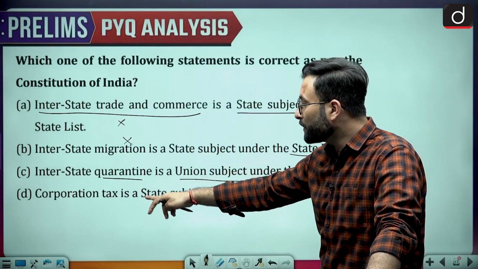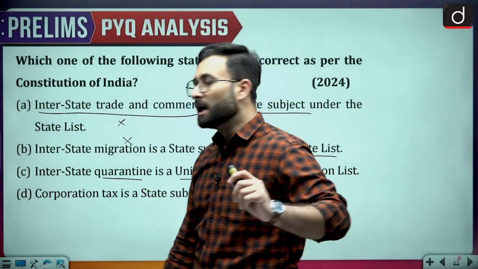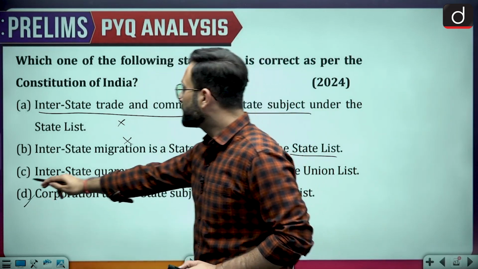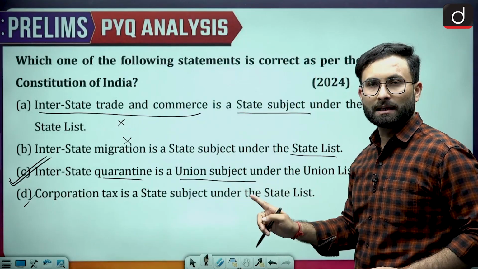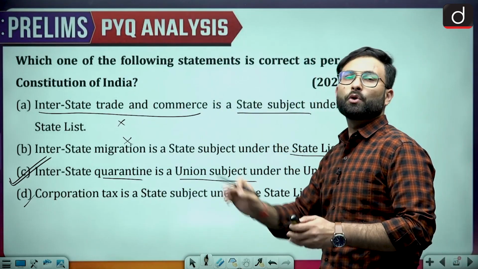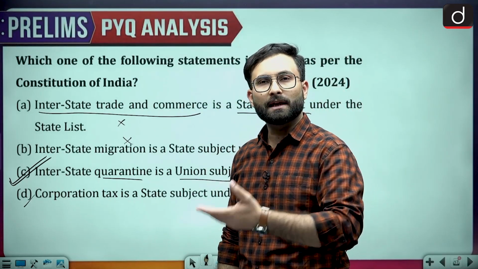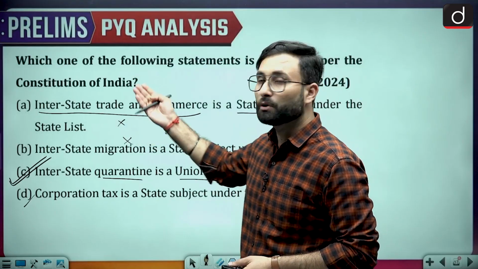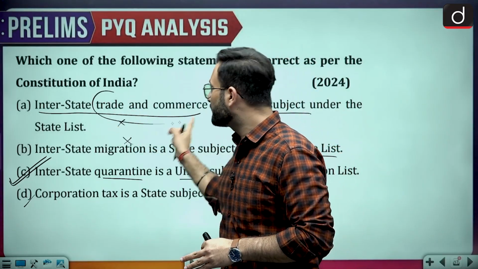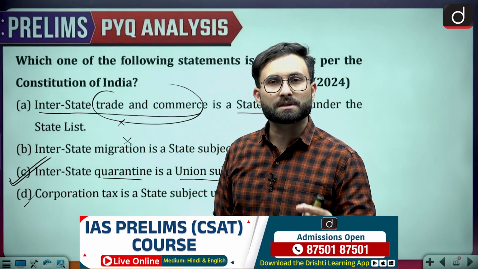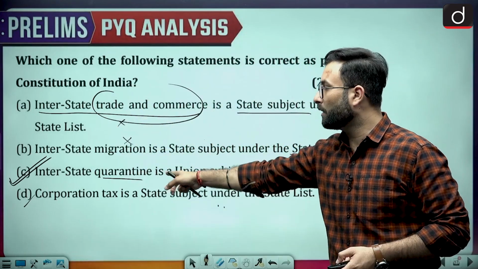Then coming to corporation tax is a state subject under the state list. Again, it is not a state subject, it is a union subject. So option C would be the right answer, interstate quarantine is a union subject in the union list. Even if you don't know the answer, obviously there are 96 or more entries in a particular list, so how can you remember all the entries? But common sense says that if they are talking about interstate trade and commerce, more than one state is involved, so how can one state make a law? Like that you can eliminate these three options. Option C would be your right answer.